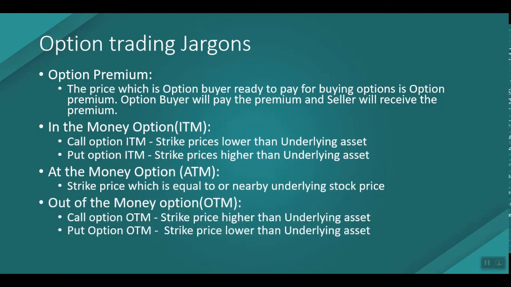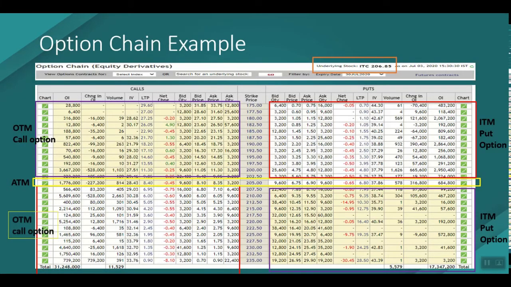Out of the money options: for a call option, out of the money is a strike price higher than the underlying asset, and for the put option OTM, it is a strike price lower than the underlying asset. So this is an example. Here I have taken an option chain example of ITC.